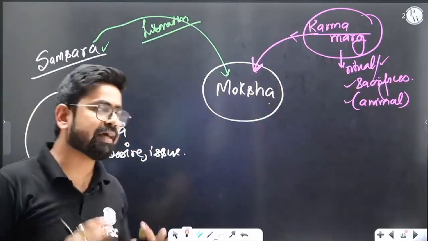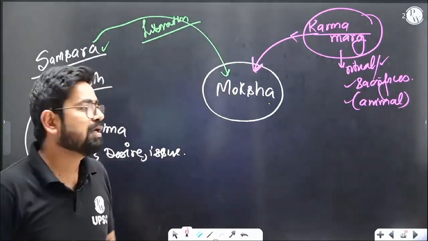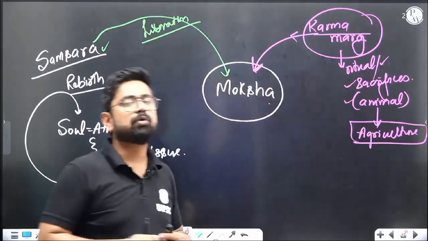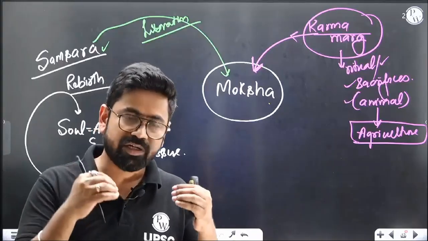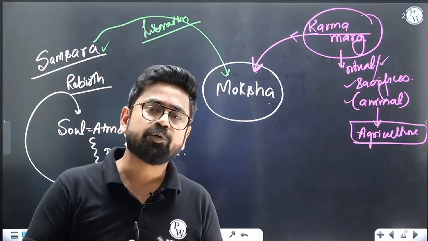So again, coming back to the marg. If you see this karma marg, there is so much emphasis on ritual sacrifices and animals. So karma marg is not a great marg. In fact, people are somewhere opposing this karma marg. They don't want to kill animals, because now they are into agriculture. They don't want to kill bullocks. But the number of bullocks is decreasing. If the number of bullocks decreases, then definitely they will be tough to find. There will be high demand and very little supply. It will be problematic. You will not be able to expand beyond a point.